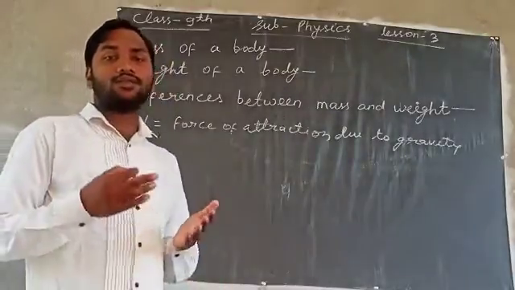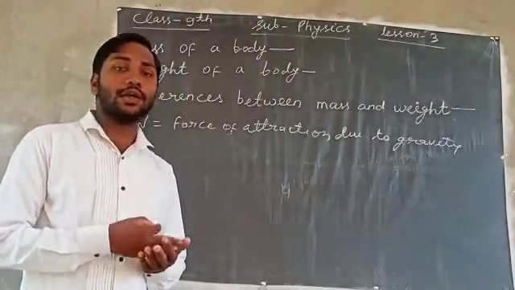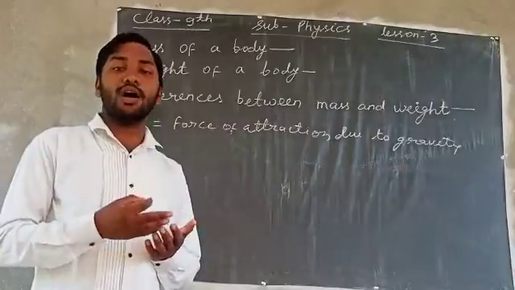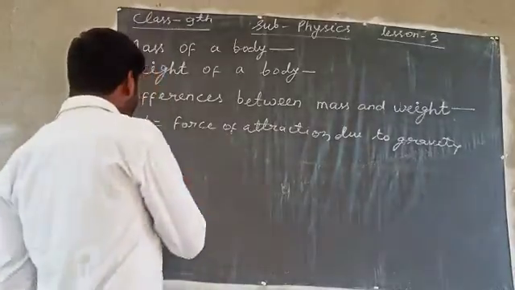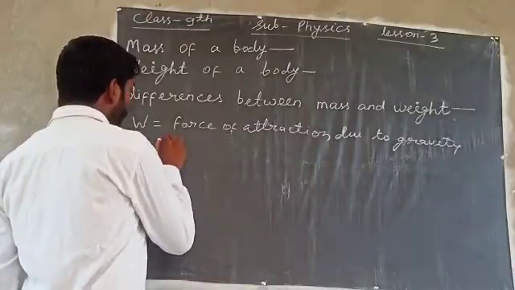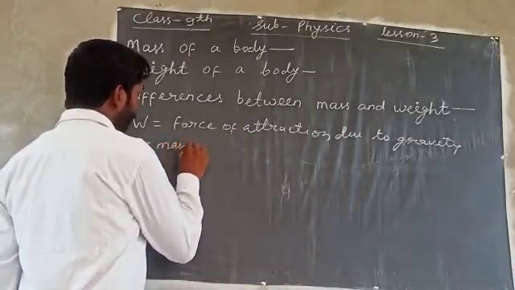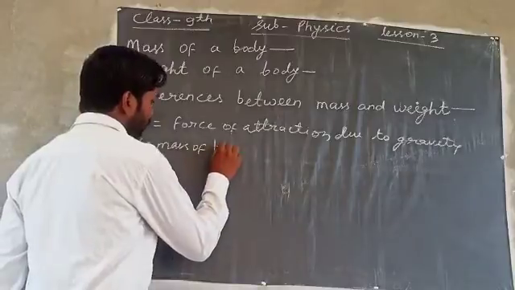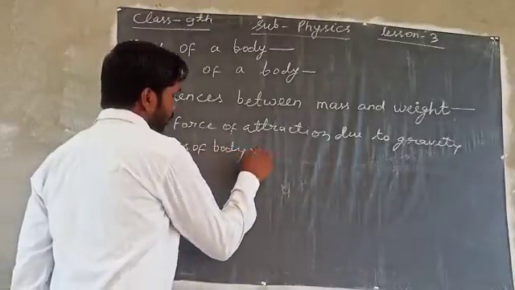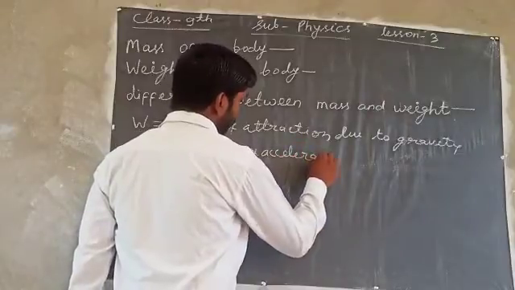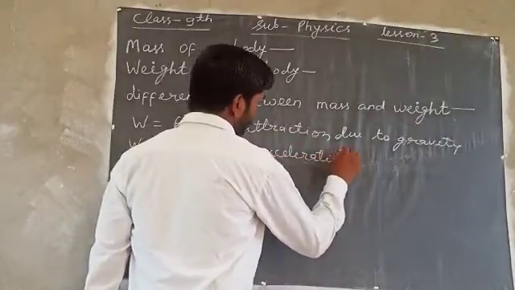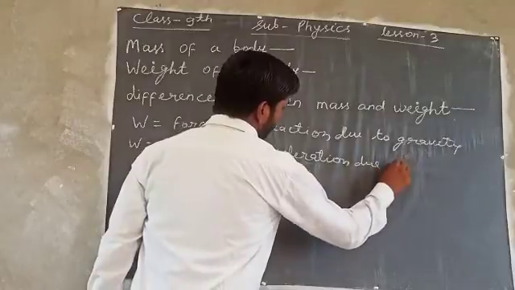And this weight is equal to the product of mass and the acceleration due to gravity. Means W is equal to mass of body into acceleration due to gravity.